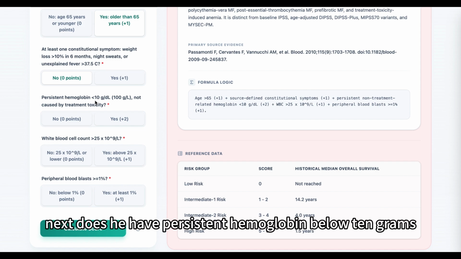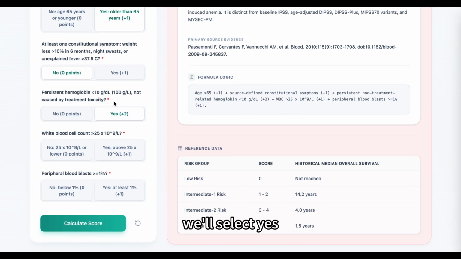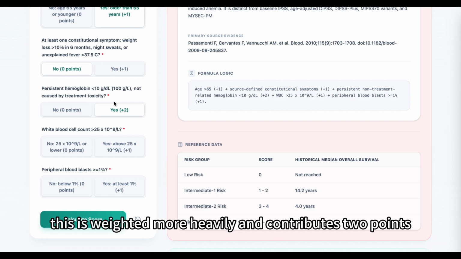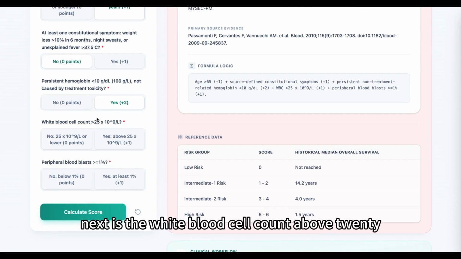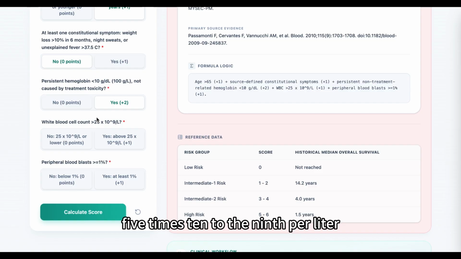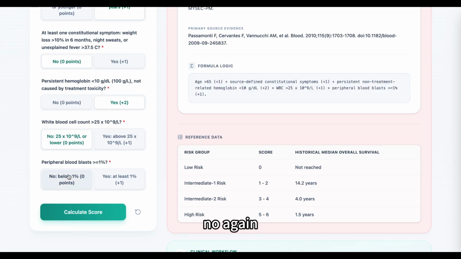Next, does he have persistent hemoglobin below 10 grams per deciliter, not caused by treatment toxicity? Yes. We'll select yes. This is weighted more heavily and contributes 2 points. Next, is the white blood cell count above 25 times 10 to the 9th per liter? No. So this contributes 0 points. Finally, are peripheral blood blasts at least 1%? No. Again, this contributes 0 points.